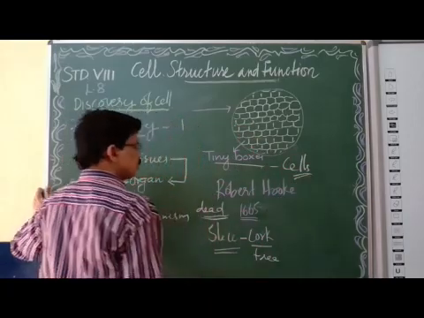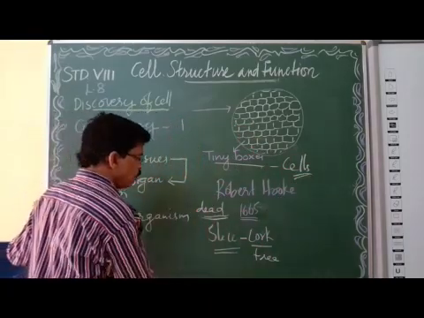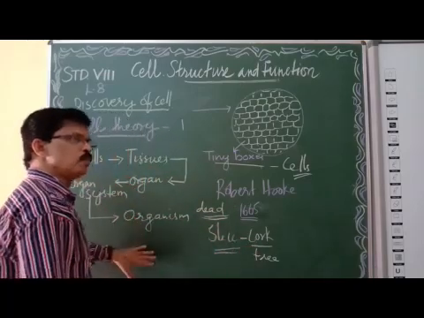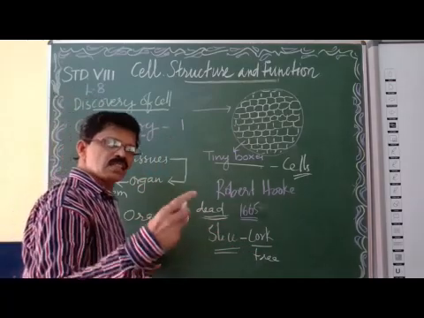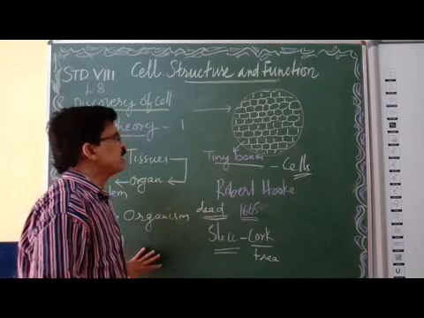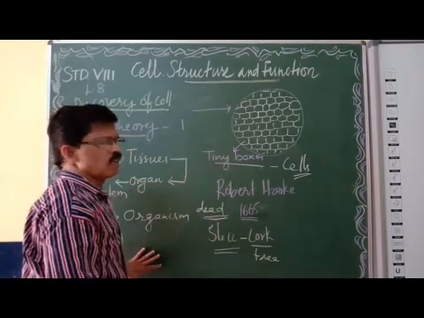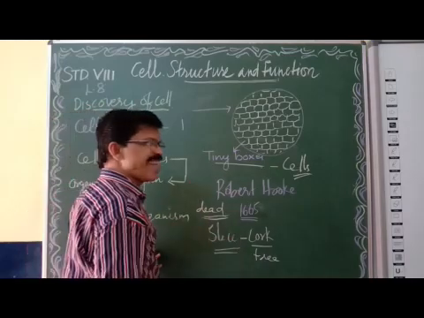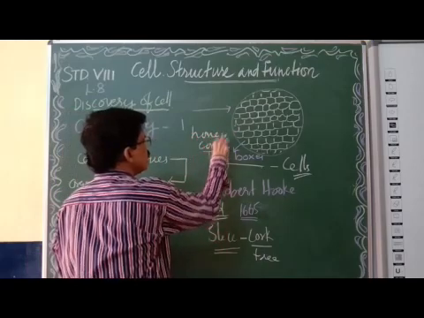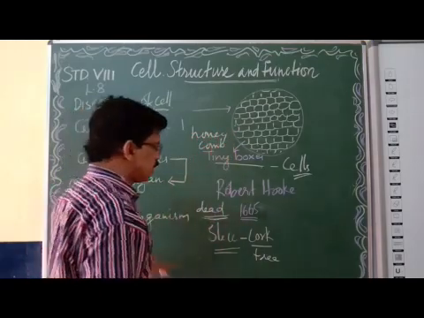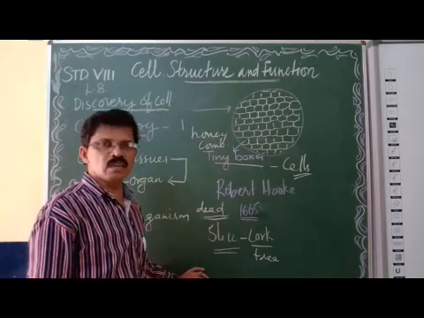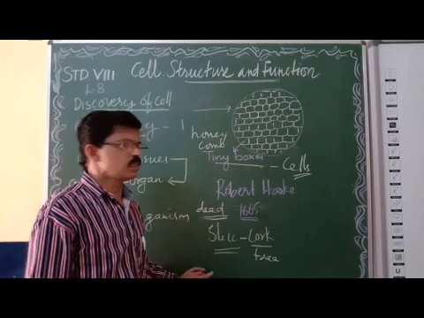So the cell was first discovered by Robert Hooke in 1665 by using slices of cork, and he observed the slices of cork through the primitive microscope with the glasses and iron pieces. He observed tiny boxes just like a honeycomb. These cells were dead cells. So Robert Hooke observed the dead cells for the first time. He got this discovery, Robert Hooke, in 1665.